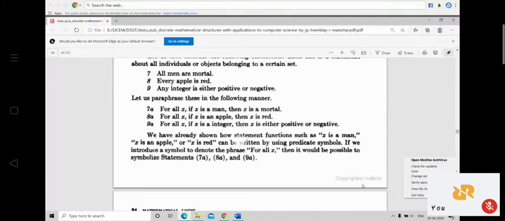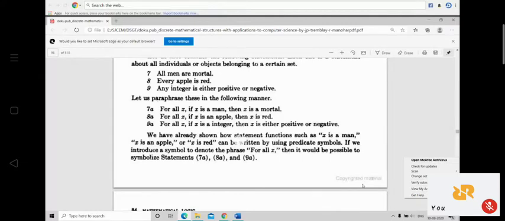So these three statements, statement 7, statement 8, and statement 9, are all addressing all the entities in the universe. All men are mortal. Every apple is red. That means all apples are red. Any integer is either positive or negative. That means all integers are either positive or negative.